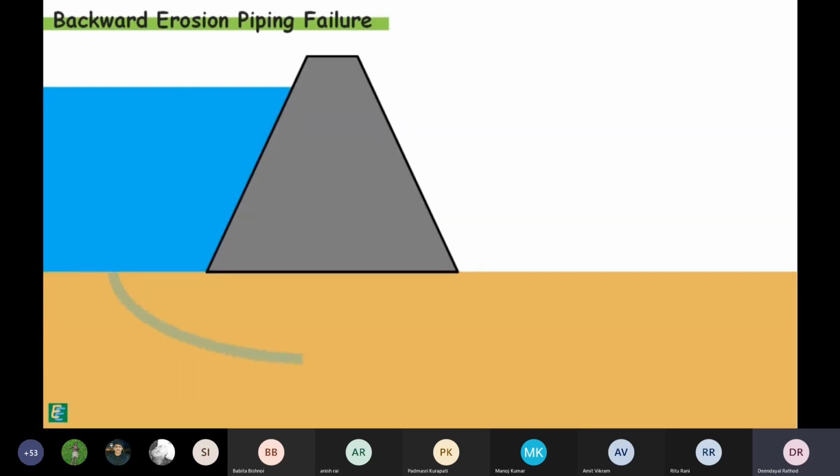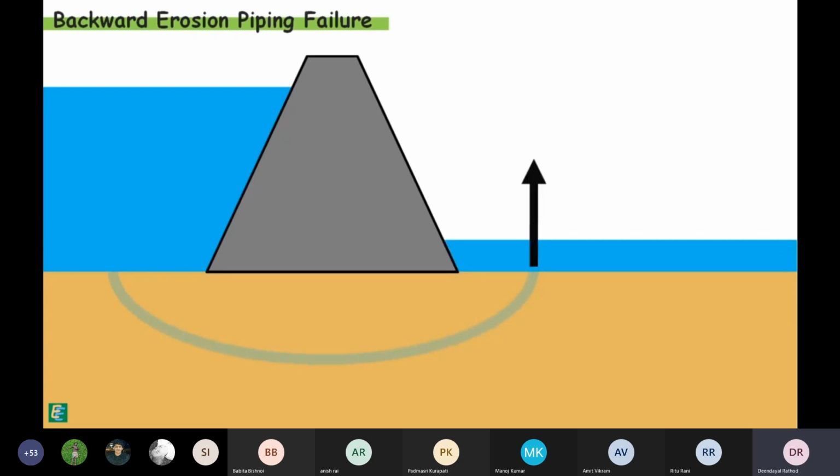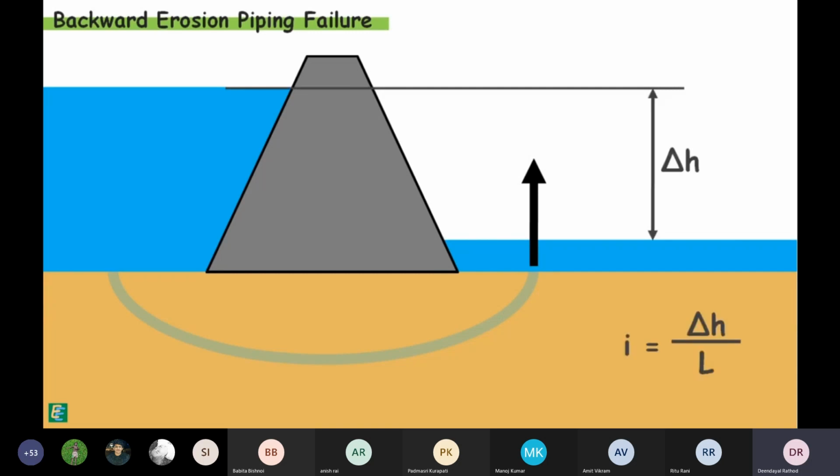When water percolates through the soil under any hydraulic structure, it may happen to exit vertically upwards at the downstream. If this water moves with a high hydraulic gradient, the seepage force or drag exerted by it on the soil particles may push them up, and the soil particles at the exit point of the water may be removed by the force of water. This removal of soil particles decreases the length of flow, and that increases the hydraulic gradient even more, causing further removal of the soil.